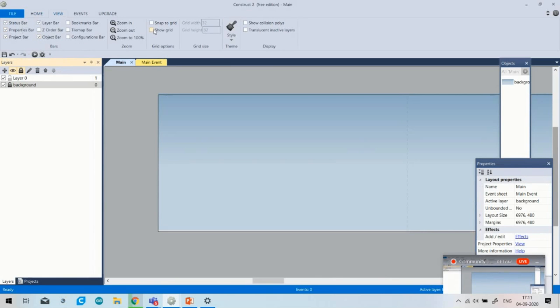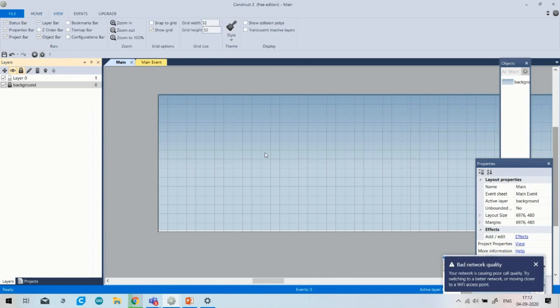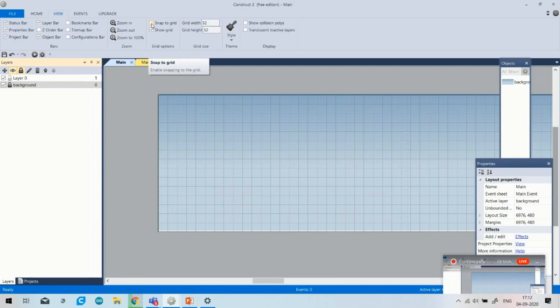Okay, now I will go to show grid. You can see that I have chosen the grid option. Why have I chosen the grid option? Because when you are new and you are unable to set the size of any sprite or object, you just simply click on it and click on the snap grid.